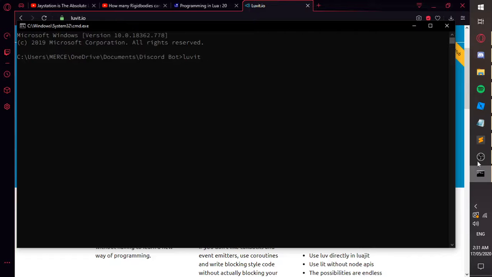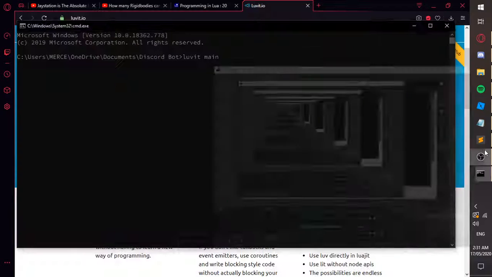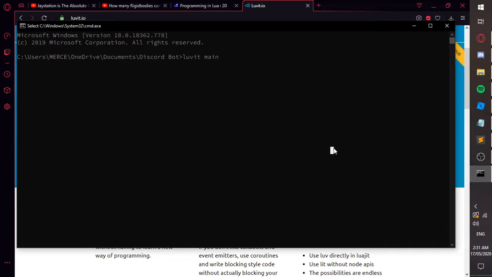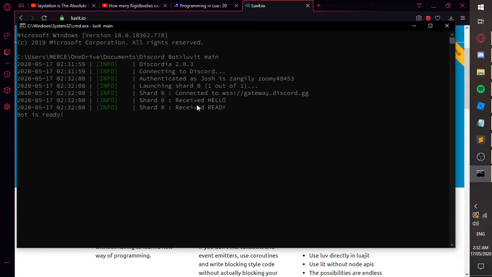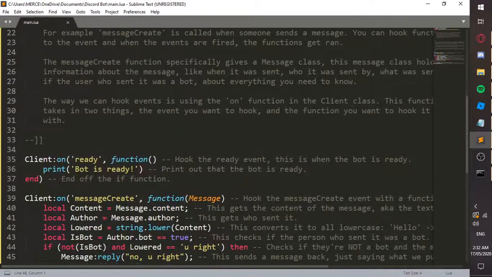It's pretty good. Then main, which is the file name, main.lua, but you can just call it main, and then enter. It does a bunch of stuff that we don't care about, and it says bot is ready, which, if we go here, prints out when it's ready and calls this function.